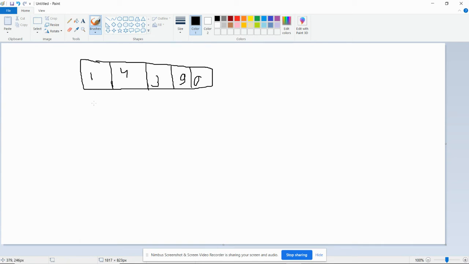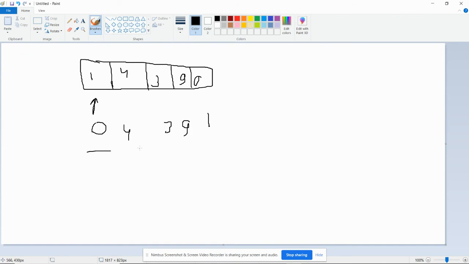First of all, I will take my first element and compare it to every element. If someone is found less than this one, I will replace it. So I will compare 1 to 4. 1 is less than 4, no issue, I will move forward to 3. 1 is less than 3, good. I will move with 1 to 9, it's good. When I compare 1 with 0, I find that 0 is smaller than 1, so I will replace it. Now my new array will look like this. As you know, the first element has been sorted.